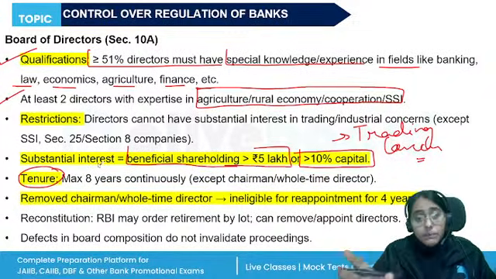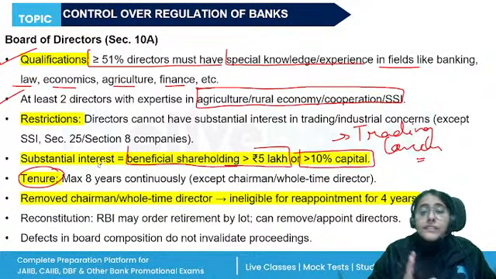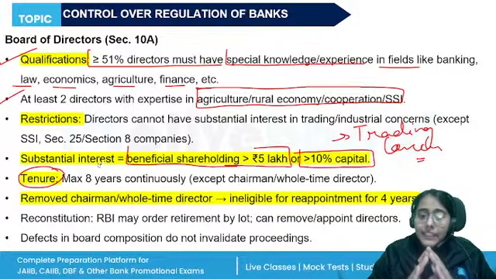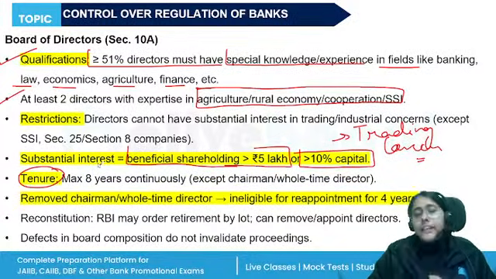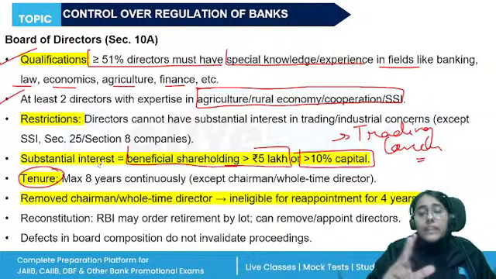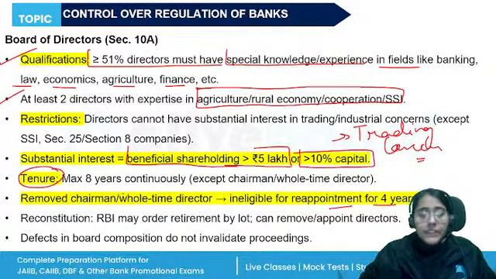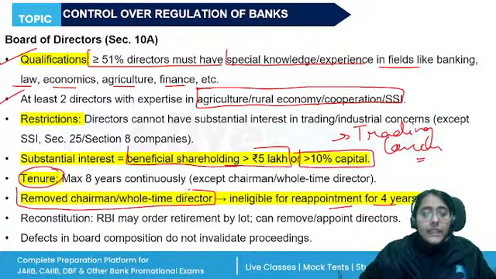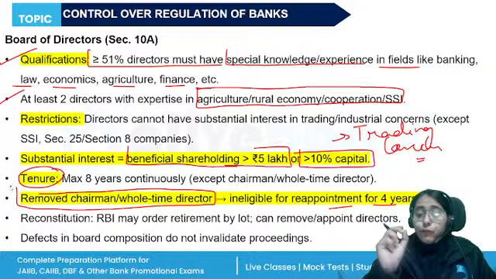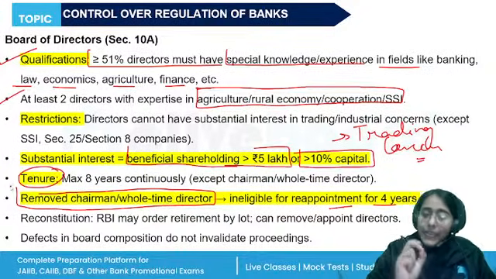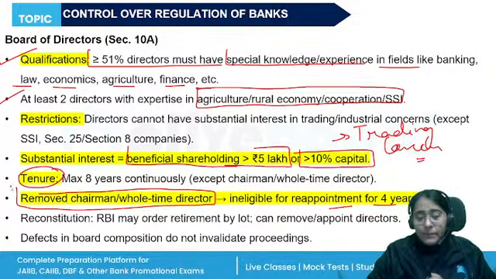When the chairperson or the whole-time director is removed, they cease to be a director of the bank and they are no longer eligible for appointment as a director for a period of 4 years. This is the exception. If a chairperson or a whole-time director is removed, for 4 years they become ineligible for reappointment.